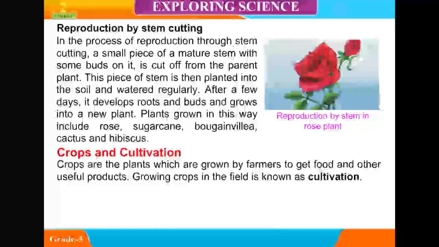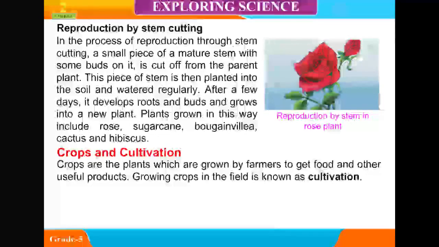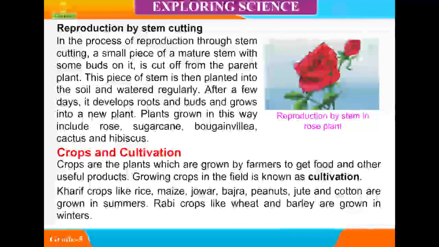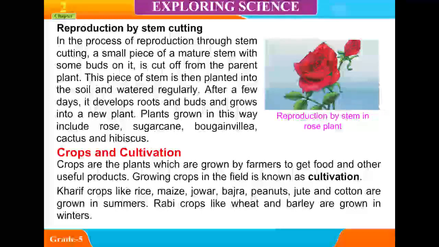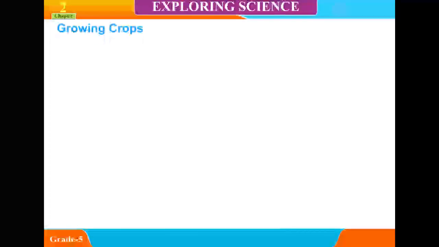Crops and cultivation. Crops are the plants which are grown by farmers to get food and other useful products. Growing crops in the field is known as cultivation. Kharif crops like rice, maize, jowar, bajra, peanuts, jute, and cotton are grown in summers. Rabi crops like wheat and barley are grown in winters.